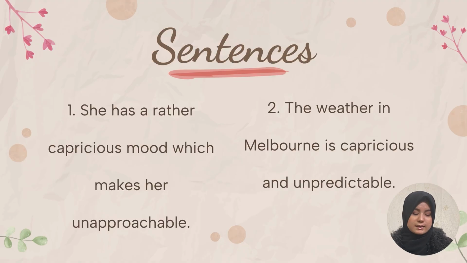Second sentence is the weather in Melbourne is capricious and unpredictable. In the morning, you may have a day that has a lot of sunshine and it's hot, and in the evening suddenly you have rain falling all over. So it is capricious. Again, make a sentence for yourself.